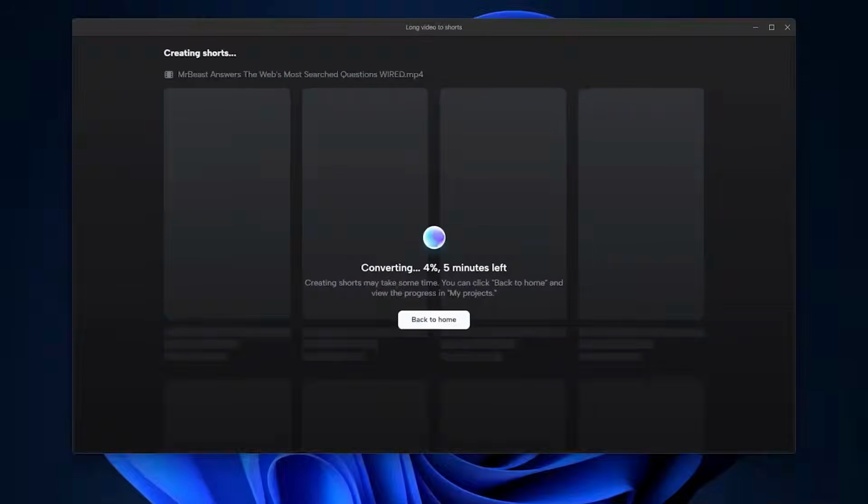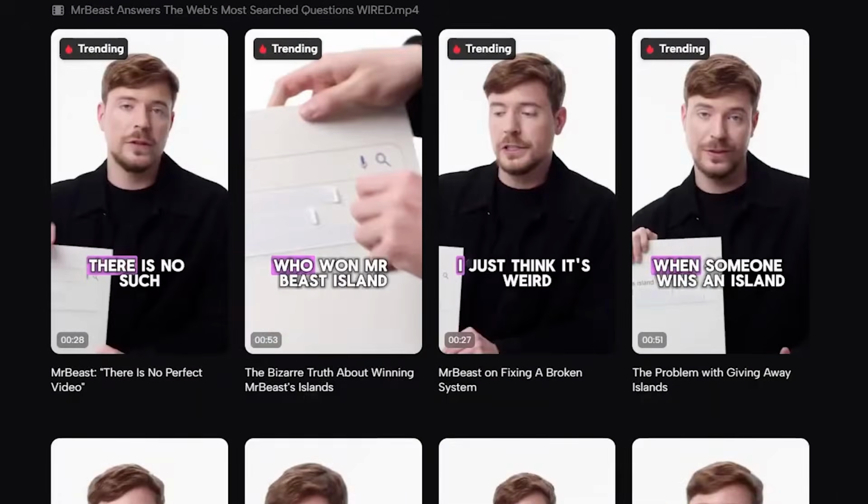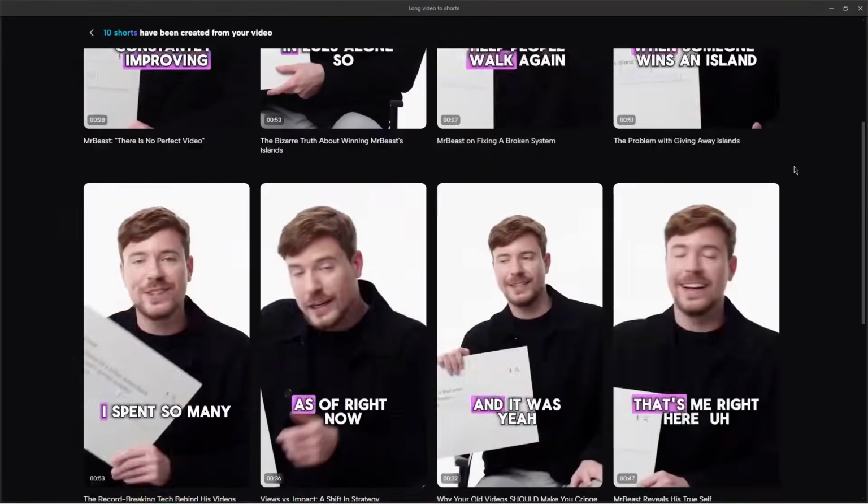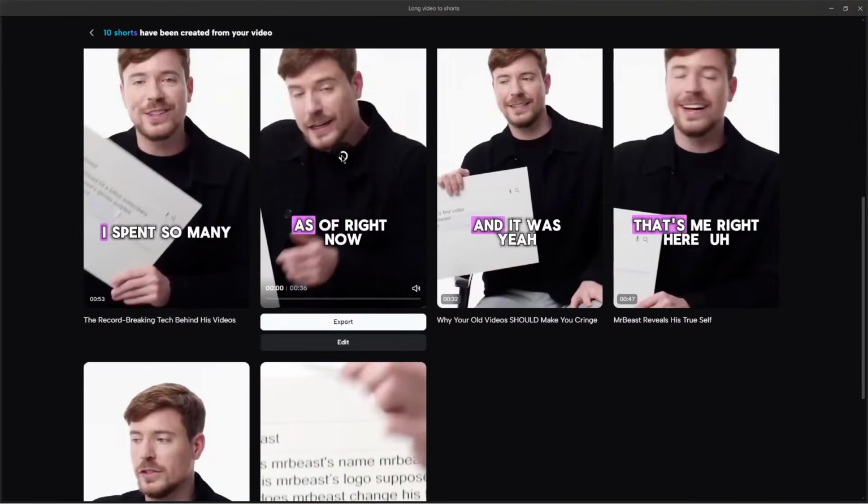Once it's done, CapCut automatically generates multiple short videos from the original content. In this case, it created 10 separate shorts that are already edited and ready to use.